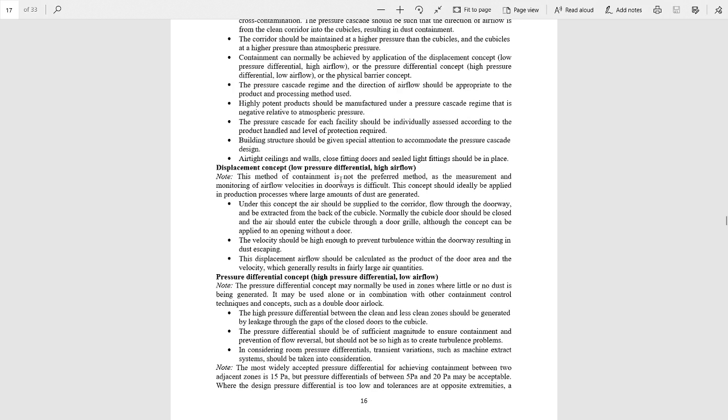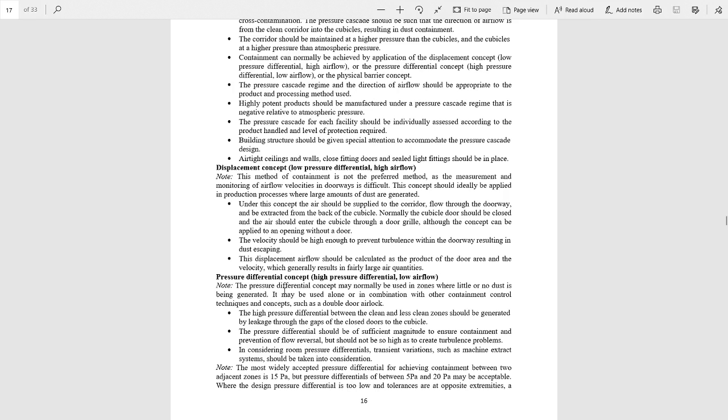In the displacement concept, there is high airflow. We can remember this: high airflow for a high quantity of dust, low airflow for a low quantity of dust. By using high airflow, there is a low pressure differential, and as the pressure difference takes place, the dust flows with the high air velocity.